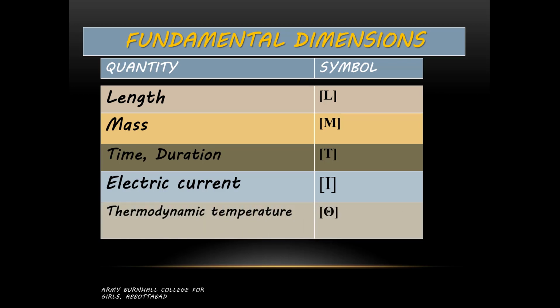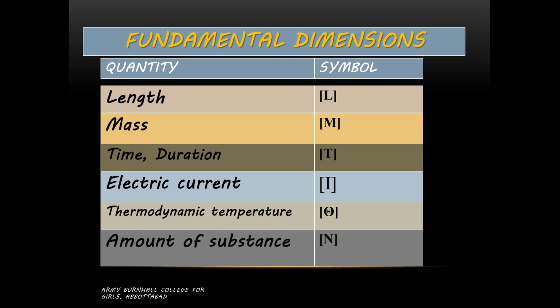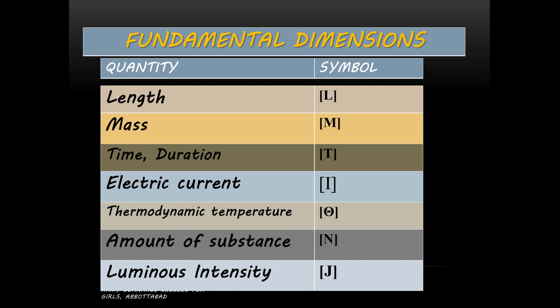Thermodynamic temperature, capital theta within square brackets. Amount of substance, capital N within square brackets, and luminous intensity, capital J within square brackets. So these are the 7 base quantities and their dimensions. These are basic dimensions which will be used further for all the derived quantities as well.